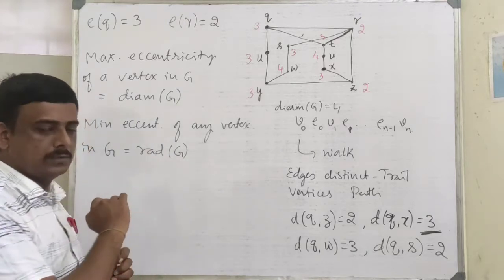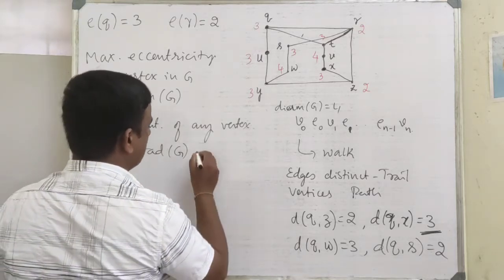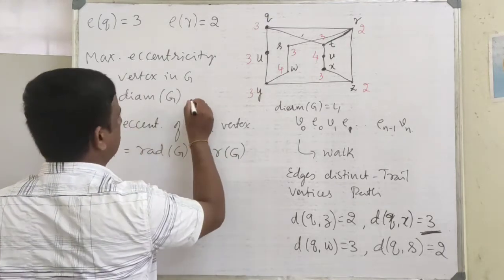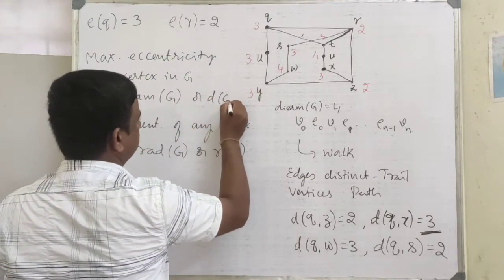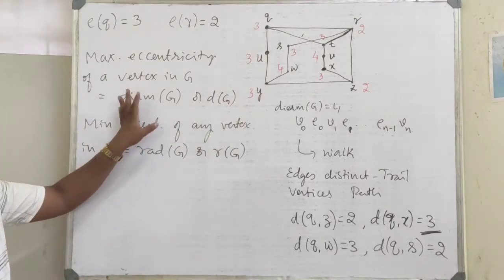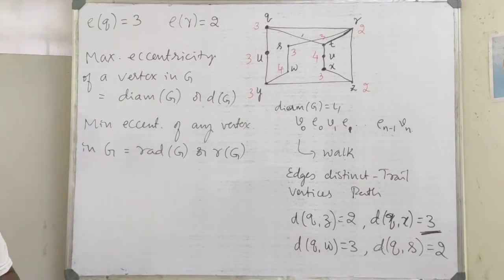So either you use the notation RAD of G, or sometimes we use simply R of G. Similarly, DIAM of G or D of G. So these are about diameter of the graph and radius of the graph.